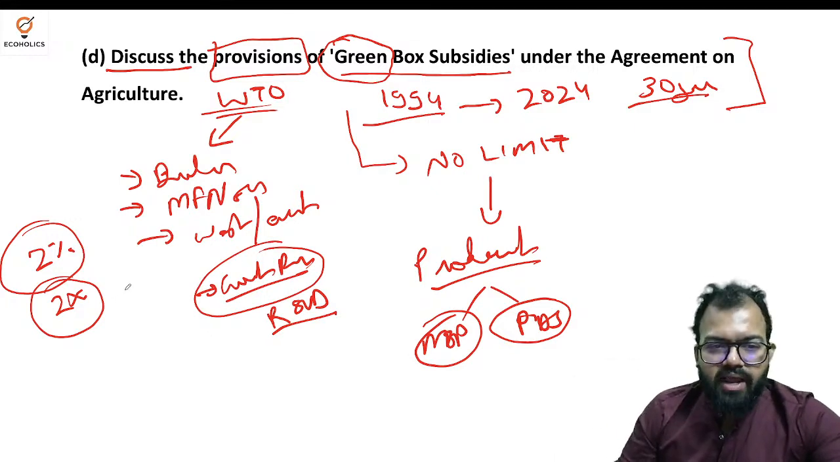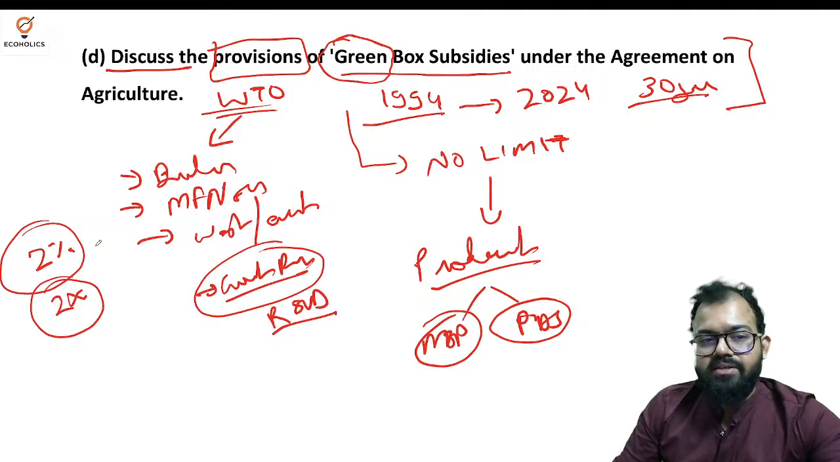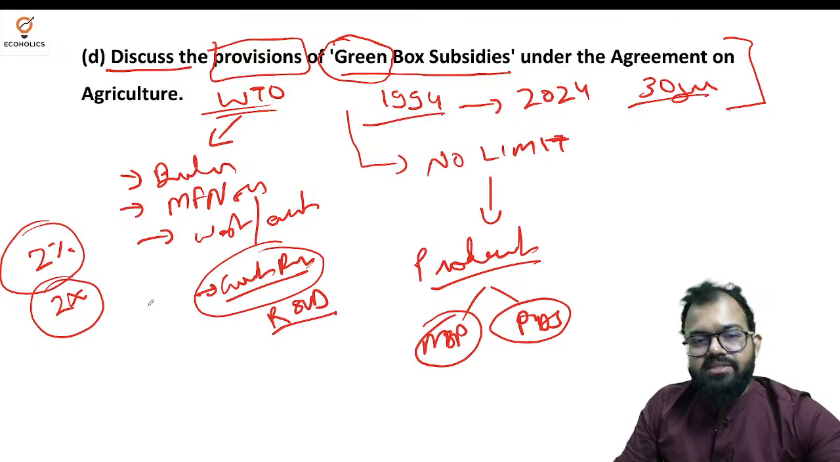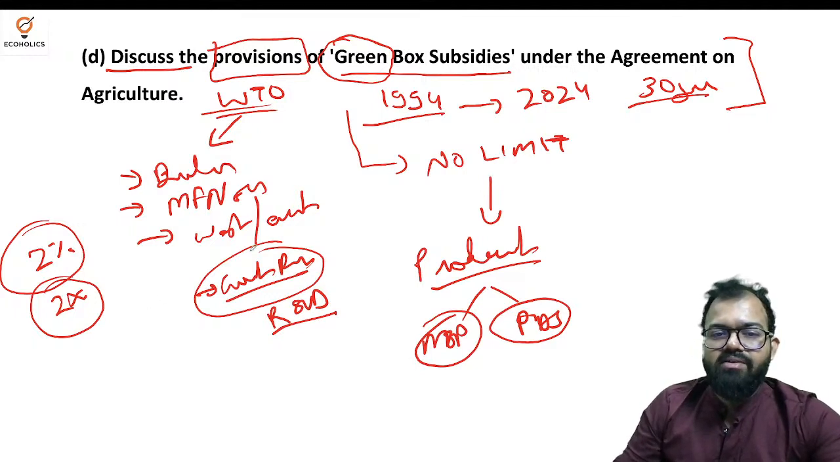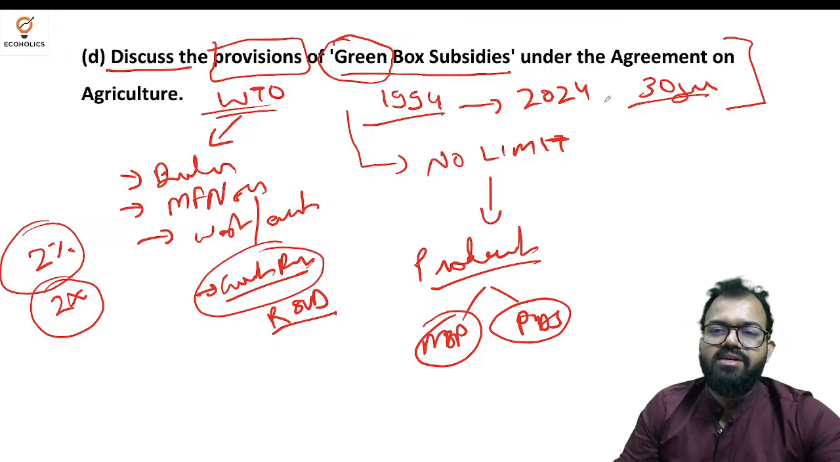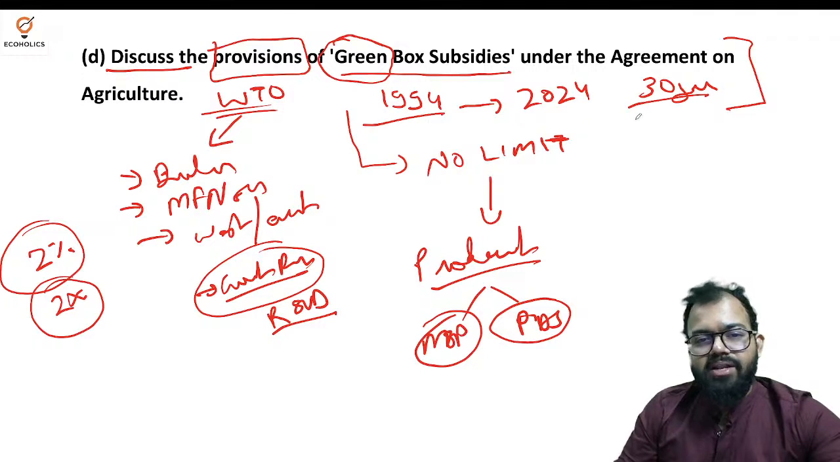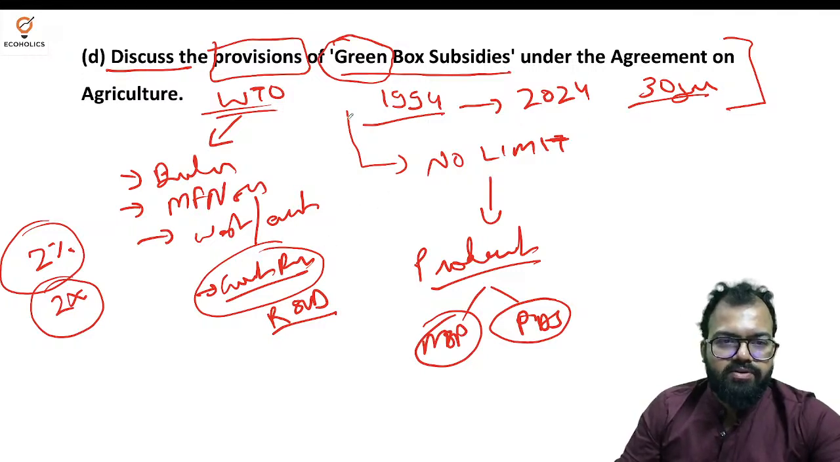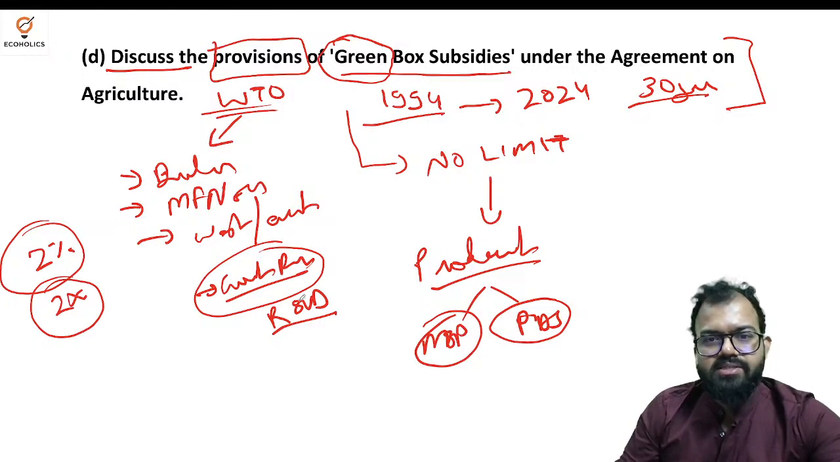The reason is their farmers are very advanced. They have huge farms, so they use technology, and that is why they invest in R&D as well. But here in India we have a very genuine problem regarding irrigation, weather, crop, soil. There are so many things. So here we talk about green box subsidies.